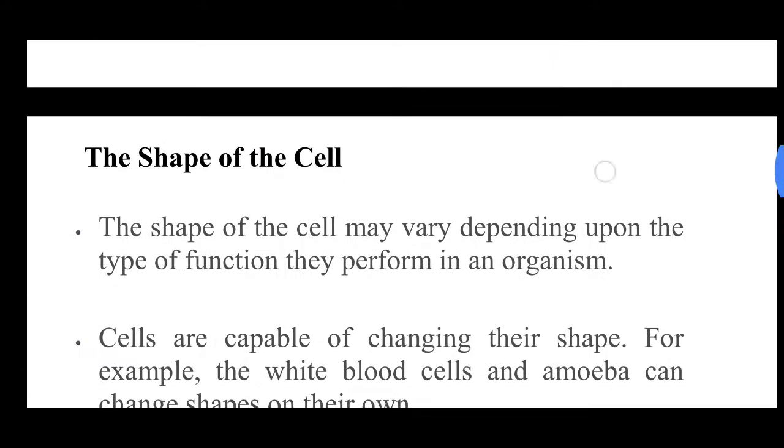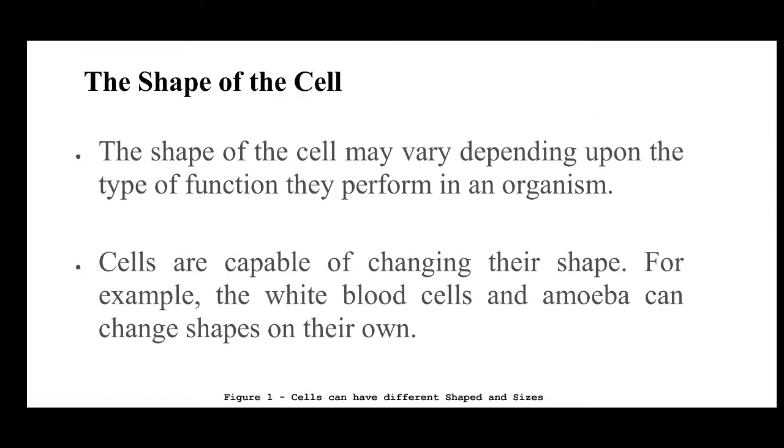Next is the shape of the cell. The shape of the cell may vary depending upon the function they perform in an organism. Means according to the function, the structure and shape of the cell changes. The cells are capable of changing shape. For example, the white blood cells can change their shape. Amoeba is an irregularly shaped organism. It can also change its shape.